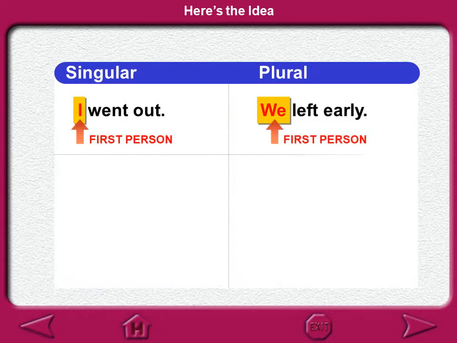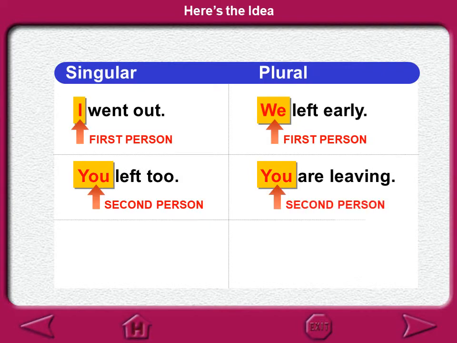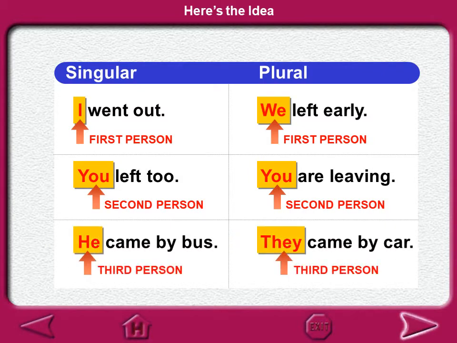For example, singular, I went out, it is first person. In plural form, we left early. You left too, it's second person. You are leaving, in plural form, it is the same. Third person, he came by bus. In plural form, they came by bus or by car.